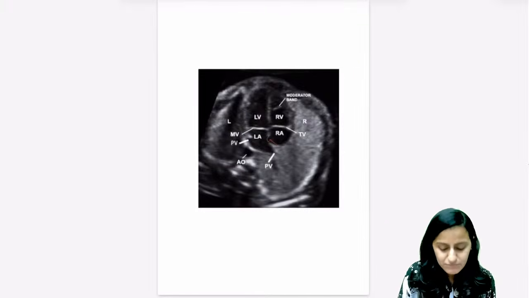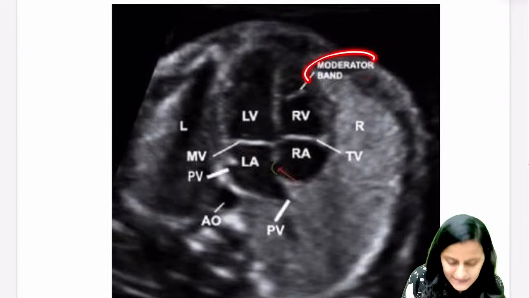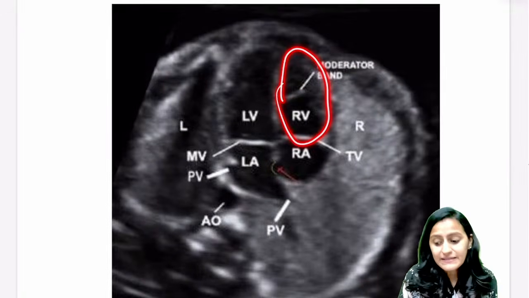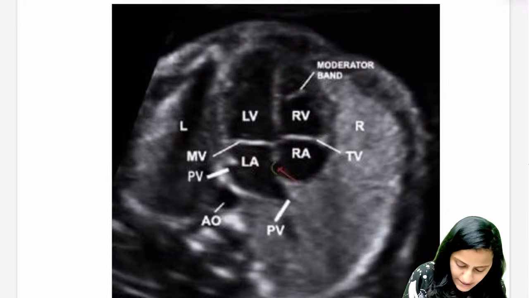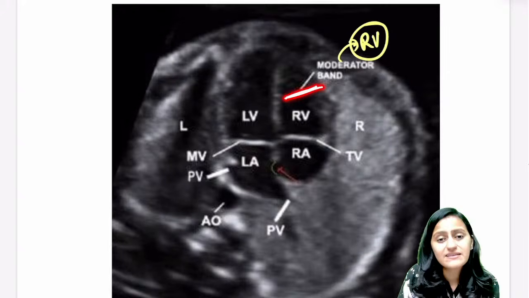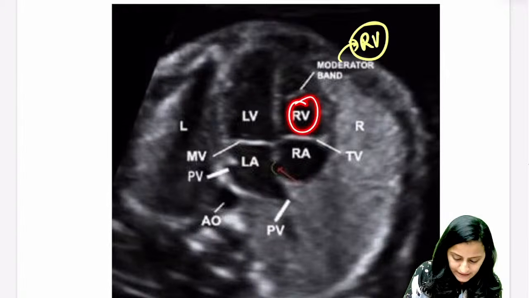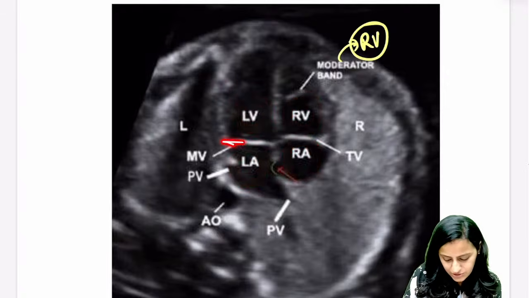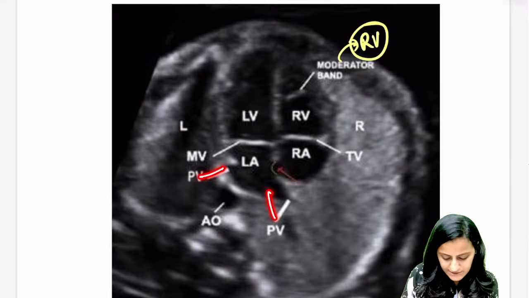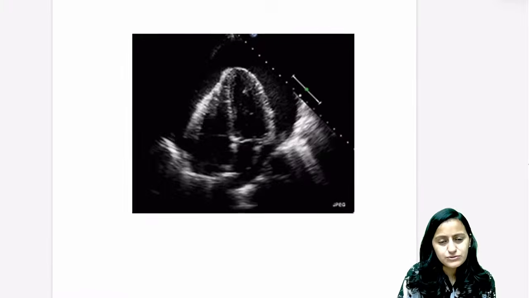And also remember, when we do echo, even when we do fetal echo, there's something called the moderator band. There is this moderator band which is present, which helps you identify that this is the right ventricle. So remember that the moderator band is present in the right ventricle. This line-like thing that you are seeing going towards the septum is the moderator band, which tells you this is the right ventricle, right atrium, left ventricle. So this is the mitral valve and this is the tricuspid valve. And you can see in the left atrium the pulmonary veins opening, and behind the left atrium you have the aorta there. Okay, all right, let's go to the next image.